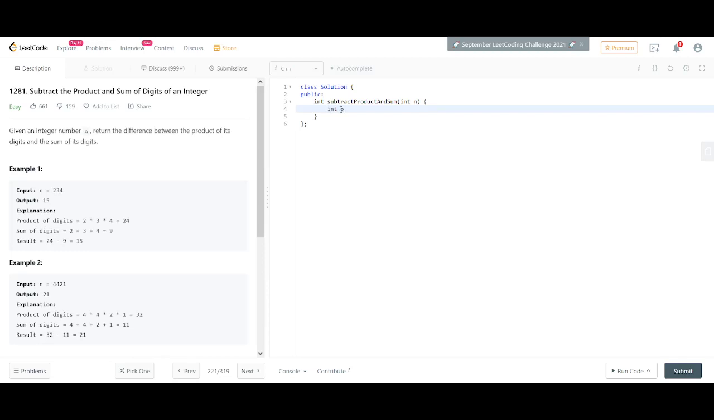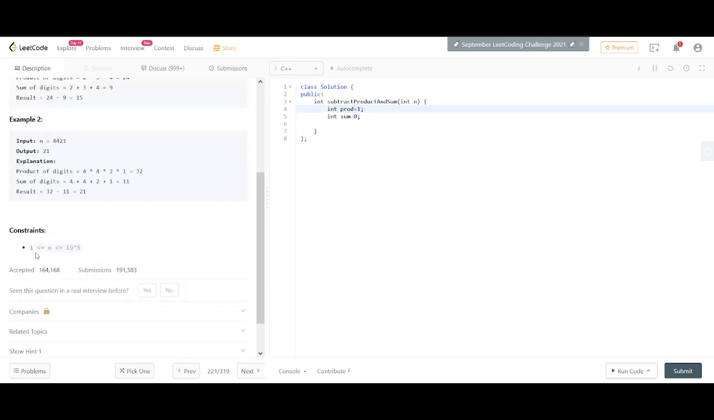Let's try to do it. So we are maintaining one product and one sum, and sum starts at 0, product starts at 1. Why are we doing that? Because we can simply multiply a digit if we have 1. If we have 0, then we are not able to get a product. Here the constraints say that n ranges from 1 to 10^5. If the value of n could have been 0, then we would need another condition before doing the actual operations, maintaining an edge case for n equal to 0.